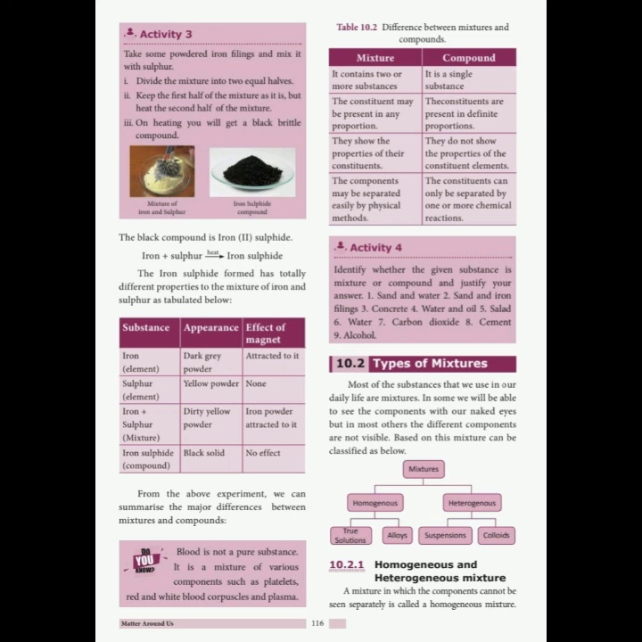But in a compound, the constituents are present in a definite proportion. Third point, a mixture shows the properties of its constituents. Here in a compound, they do not show the properties of the constituent elements. Fourth point, the components of a mixture may be separated easily by physical methods. Here in a compound, they are separated only by one or more chemical reactions. Mixture examples are air, tea, blood, etc. Compound examples are water, glucose, sucrose, etc.